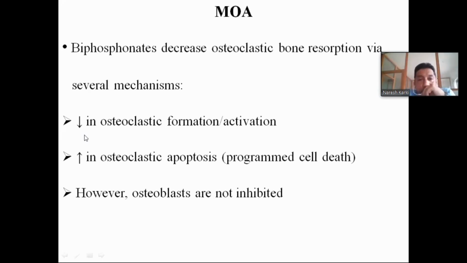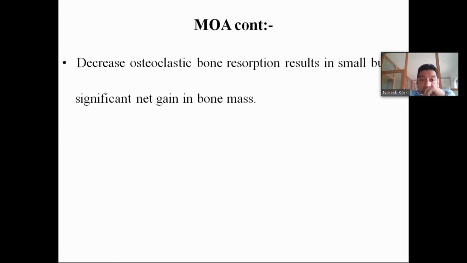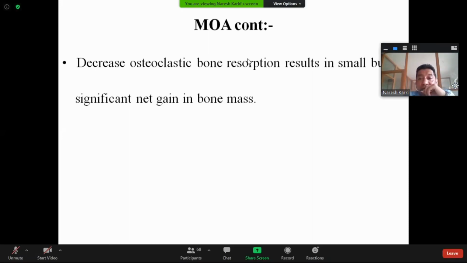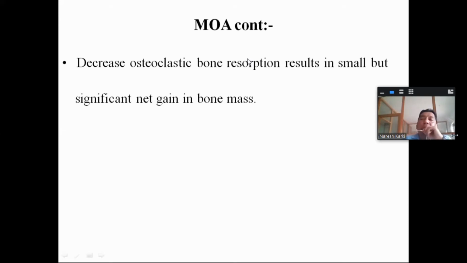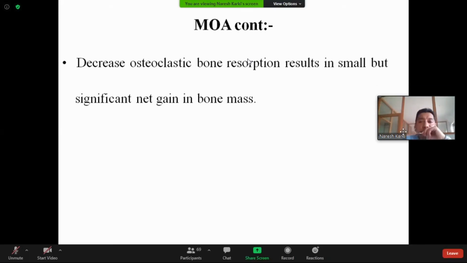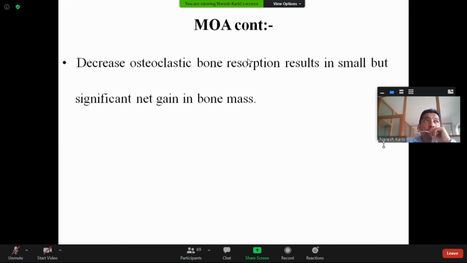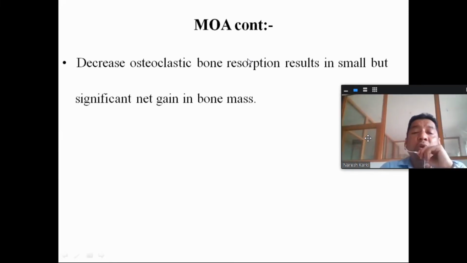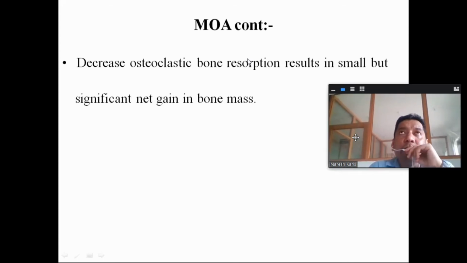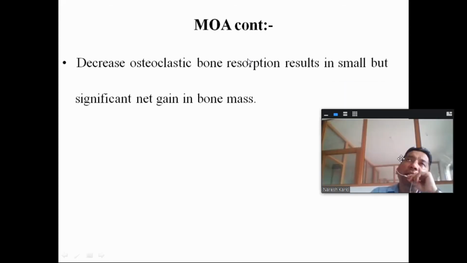Okay. So again, I have already discussed earlier that they decrease the osteoclastic bone resorption, which results in a small but significant net gain in the bone mass. If the osteoclastic activity is reduced, that will inhibit the bone resorption. When the bone resorption is inhibited, the overall effect will be a net gain in the bone mass.